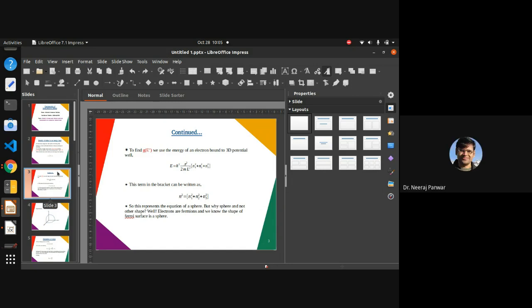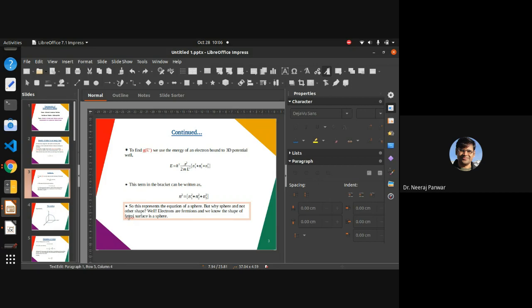The letter of Fermi should be capital. It is a name, on the name of a scientist, Enrico Fermi. So here F should be capital. Sir, actually this slide isn't working, sir. You can do it later.